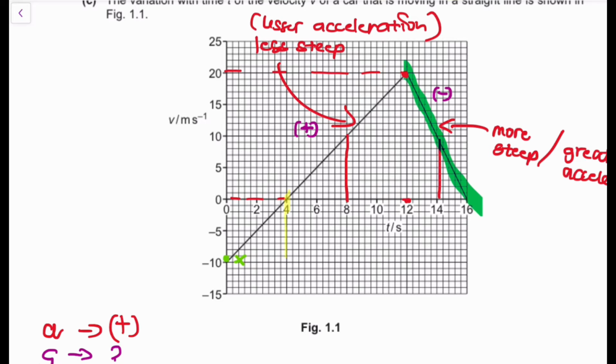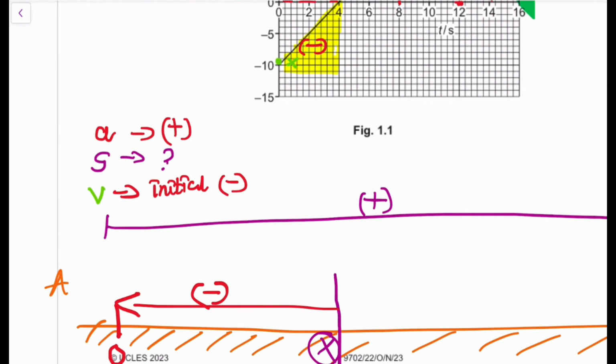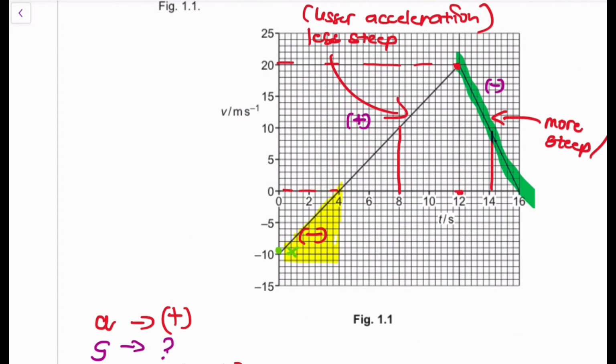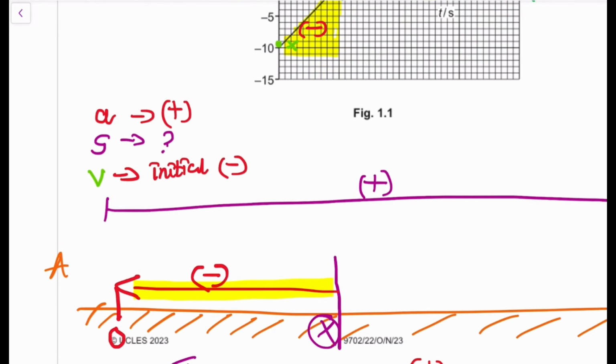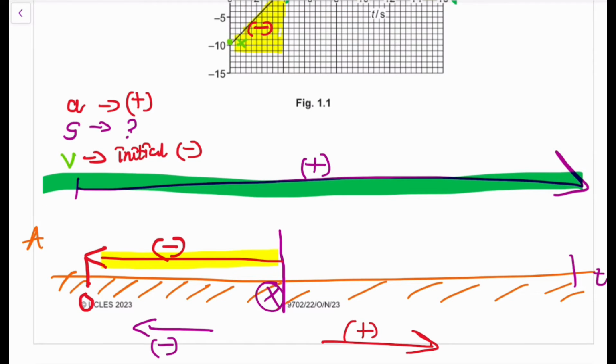We're gonna have this triangle, okay, and we're gonna find the area of that triangle. That's our negative displacement, right? Before it reaches zero, right? This is our negative displacement, right? This is it. So let me just share this. This is this displacement, right? And then at t equals 12, we're gonna have this displacement, okay? So this displacement, this is our positive displacement, and it's going to correspond with this entire displacement, right? Like this. So if we add them, positive displacement, negative displacement, we're going to get the area that we need.